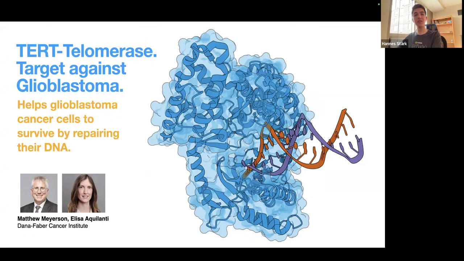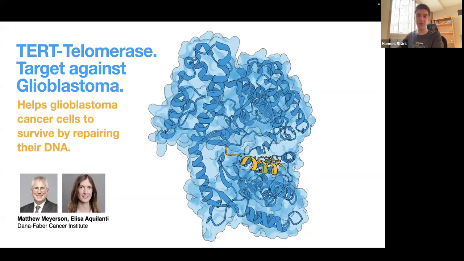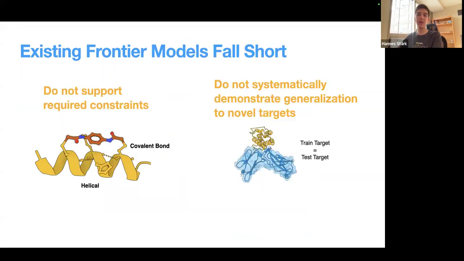Here in blue, we see telomerase, a target, or a protein, that our collaborators have identified as an important target against glioblastoma. And what this protein does in glioblastoma cancer cells is to repair DNA. And now we want to stop this DNA repair and then stop the cancer cells from surviving by designing a peptide that binds at this location and displaces the DNA.